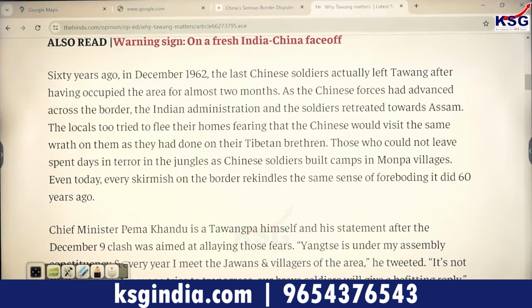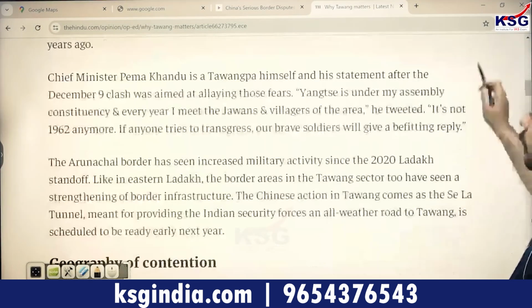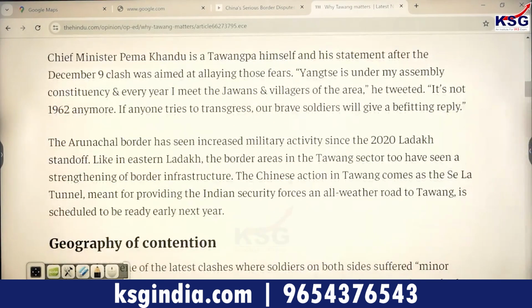Chief Minister of Arunachal, Pema Khandu, himself a Tawangapa, made a statement after the December 9 clashes aimed at allaying those fears. "Yangtze is under my assembly constituency, and every year I meet the jawans and villagers of the area. It's not 1962 anymore. If anyone tries to transgress, our brave soldiers would give a befitting reply."